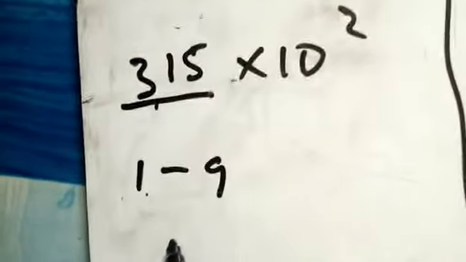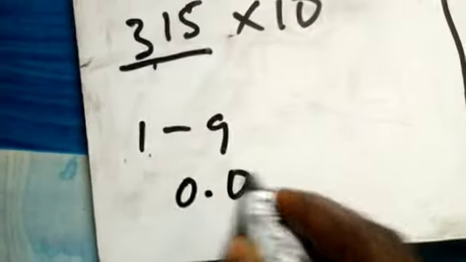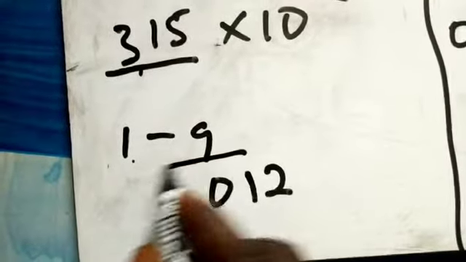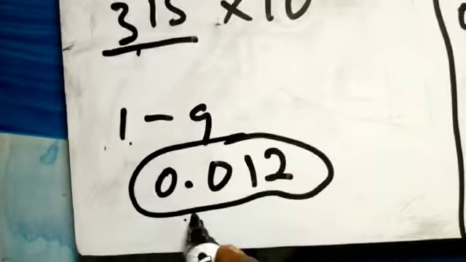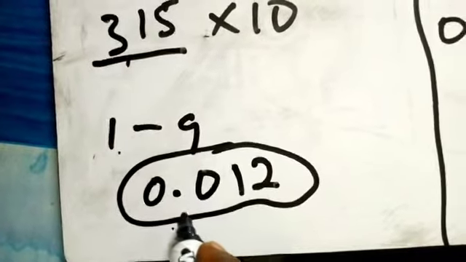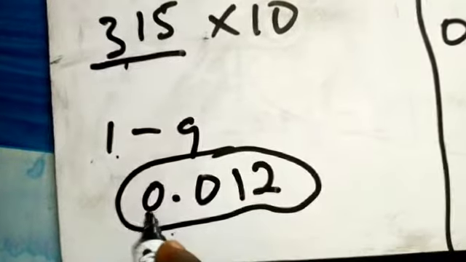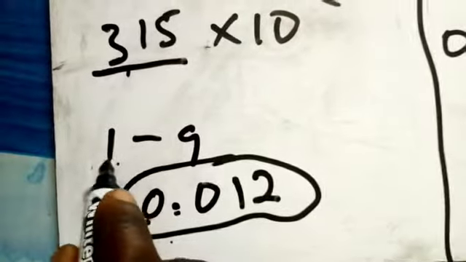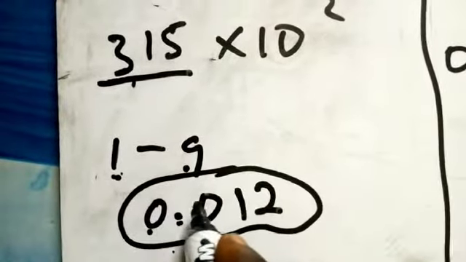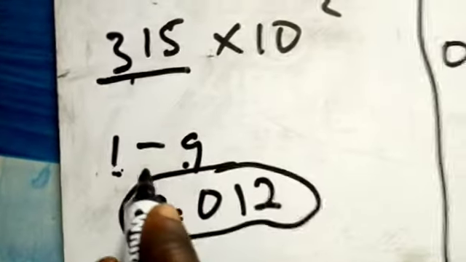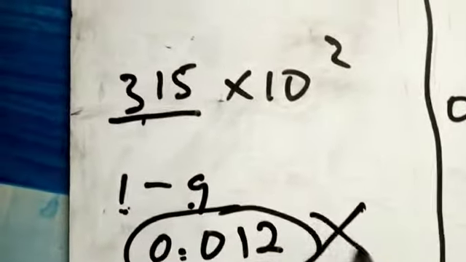So what about this? 0.012, right? Is this thing in standard form? This is not in standard form. Why? Because we say that the number before the point, this security guy here, has to be between 1 and 9. Look at what you brought: 0. So 0 is not part of the law of the company. Therefore, this is not in standard form.